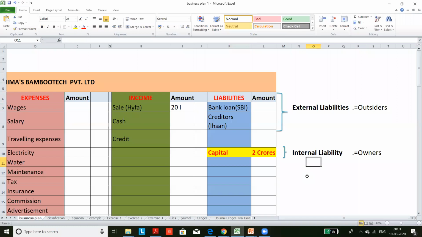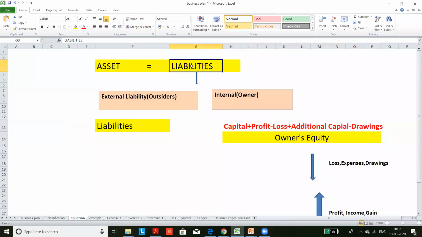What is the difference between owner's equity and capital? We will discuss that. Anyway, understand one thing: the liability of a company is liability to outsiders, such as the bank or creditors, and liability to the owner. The company's asset will always be equal to this liability, external and internal. So the underlying formula is asset is equal to liability plus owner's equity.